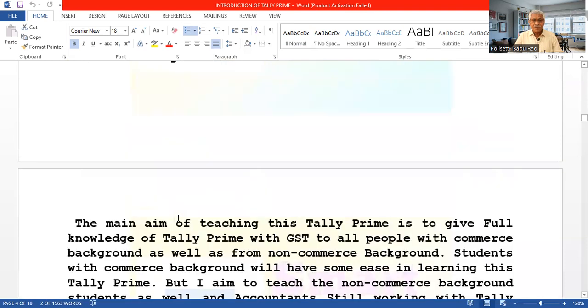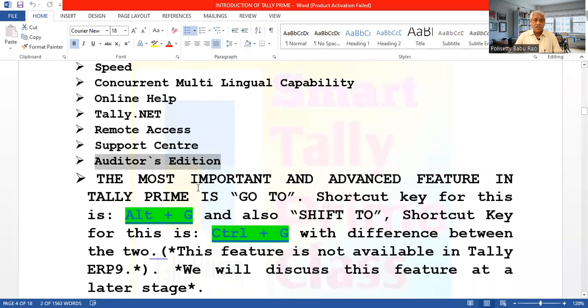Okay. Then now another one, the most important and most advanced feature in Tally Prime, which is not available in Tally ERP9. The most important and most advanced feature in Tally Prime is Go To. This Go To is the main feature. It will be visible on the top of the software. The shortcut key for this is Alt G, Alt plus G. If you click, it will go to any place. That's called go to some other place.